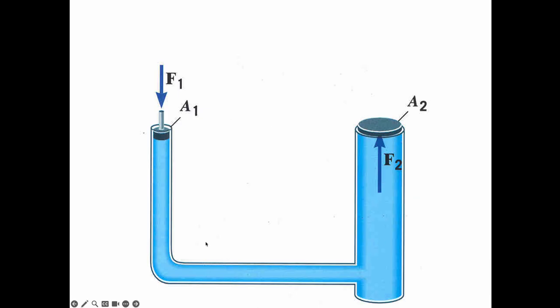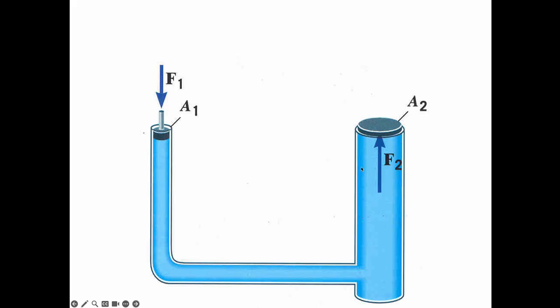So we take advantage of this all the time. This is a hydraulic system, and this is everywhere. Your brakes are hydraulic. We lift things with hydraulic lifts. Essentially, I have a little area over here and some fluid. Typically we use an oil instead of water because I don't want the pipes to rust. If I apply a force here on this little area, it's going to create a pressure.